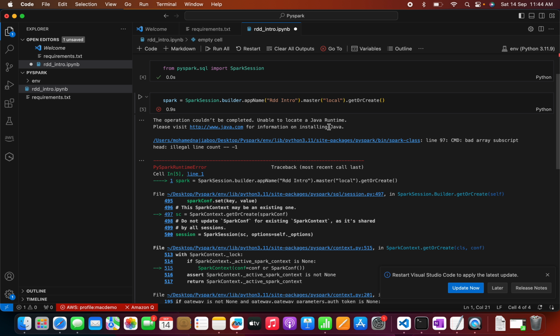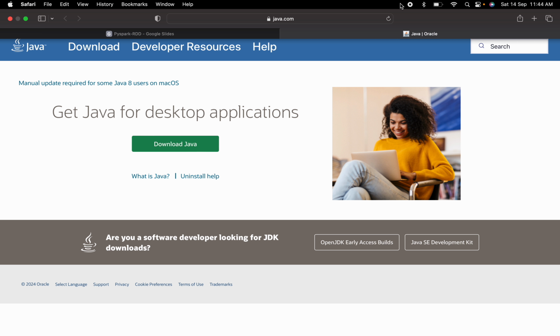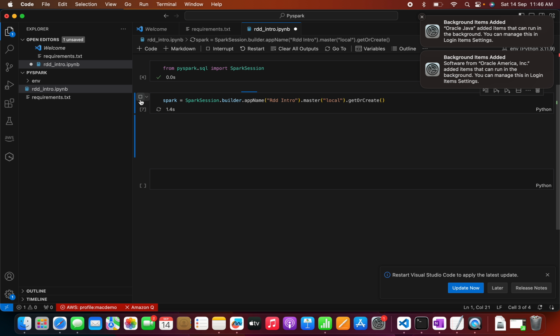So it's unable to execute the Java runtime, so I need to install Java. This is the first time I am using this on my MacBook, so I have to do that. I have installed Java on my MacBook, and now it's working fine. So we just created the Spark session.